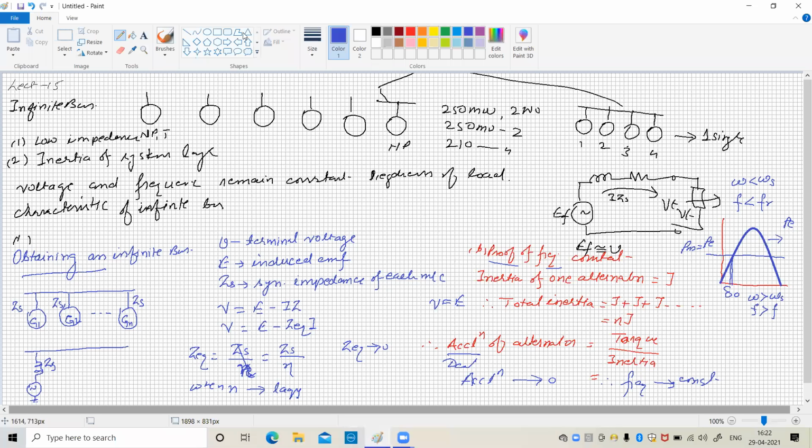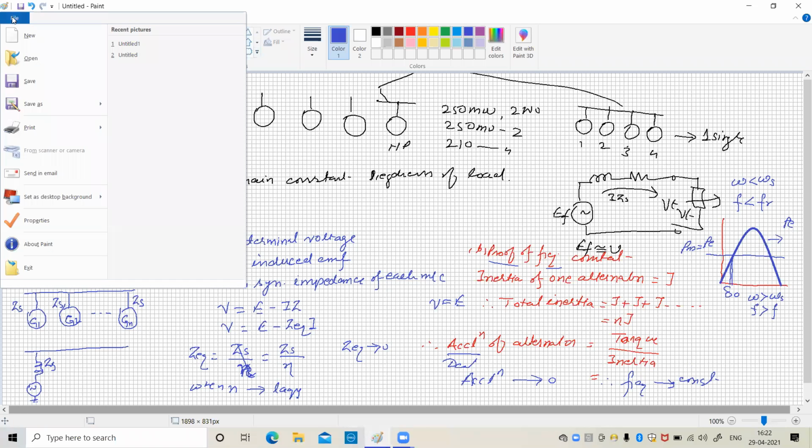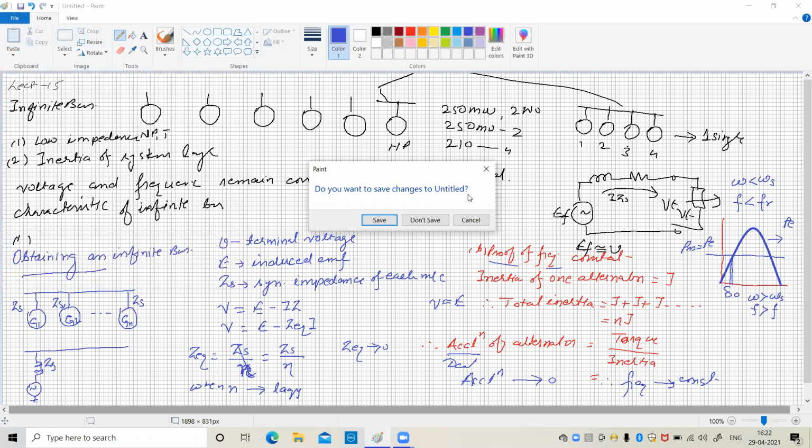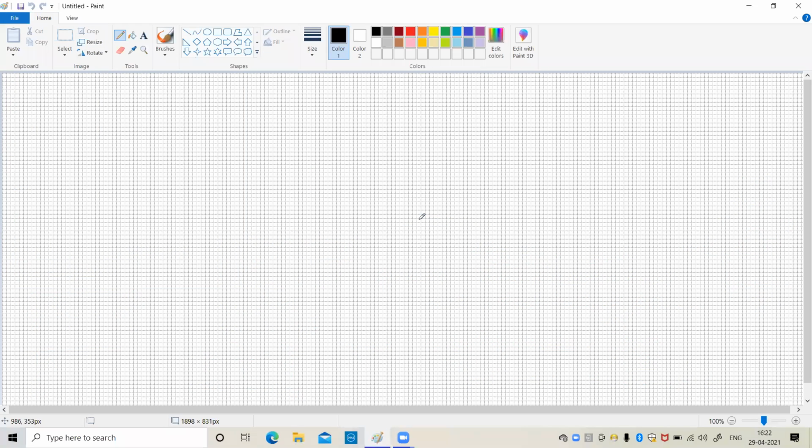Now we will see the parallel operation of alternators. Why do we do parallel operation of the alternators?